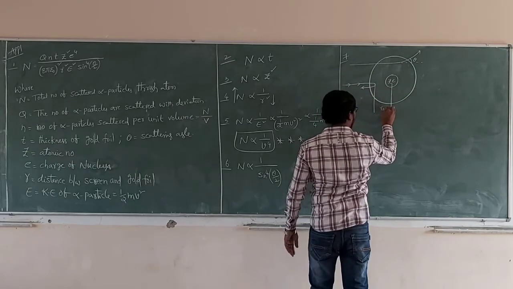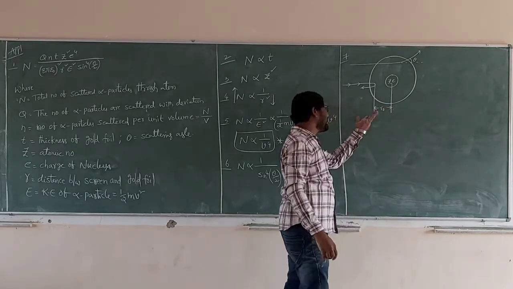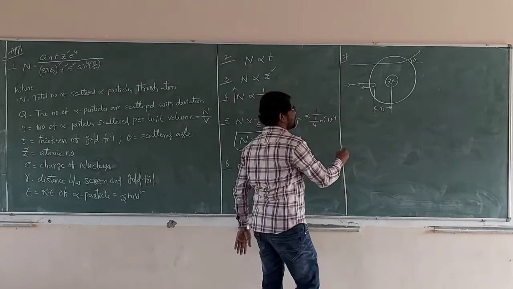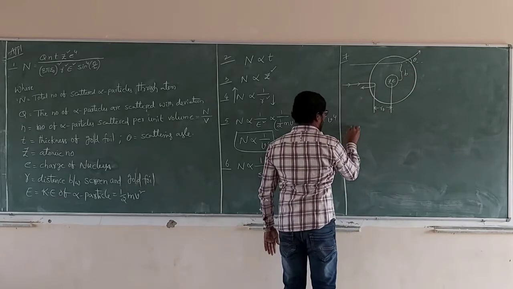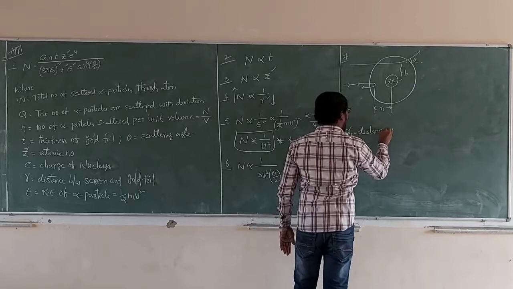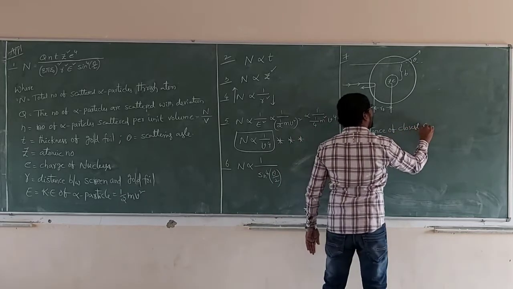Already I drew R0 in the initial diagram, the first step. What is R0? What is b? R0 is equal to the distance of closest approach.